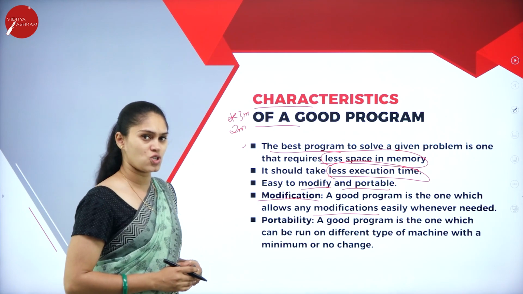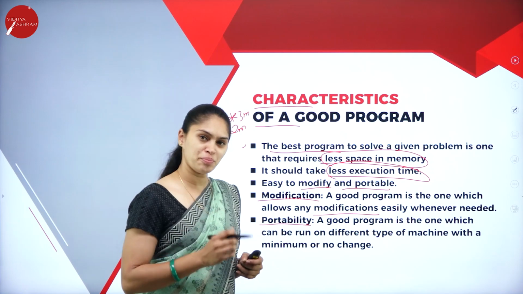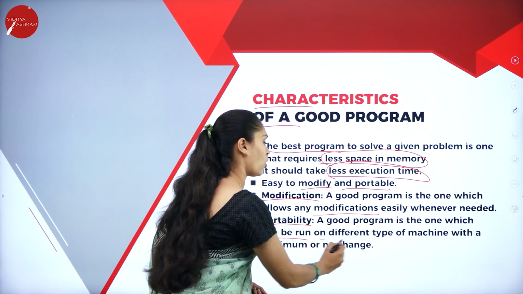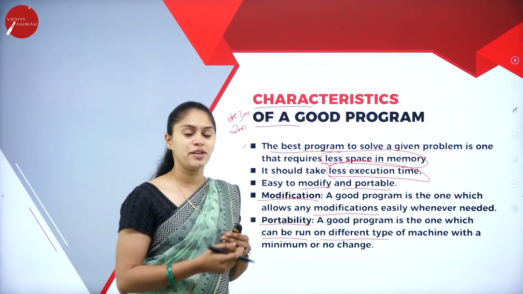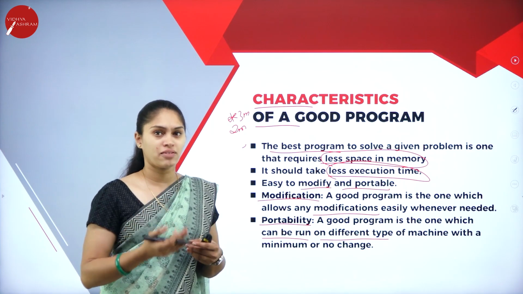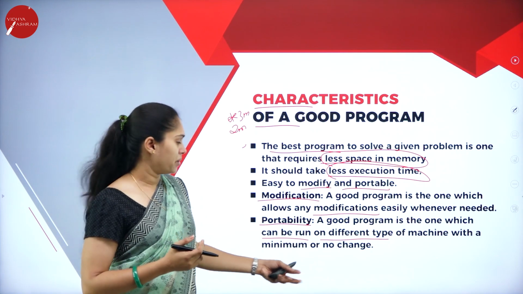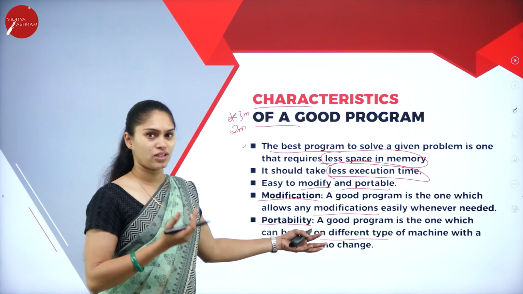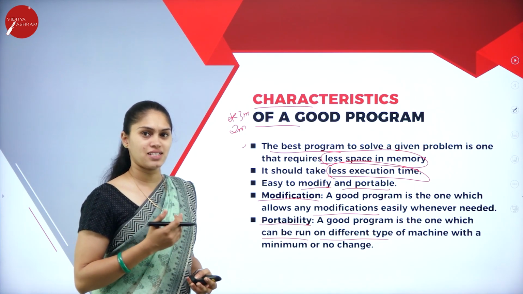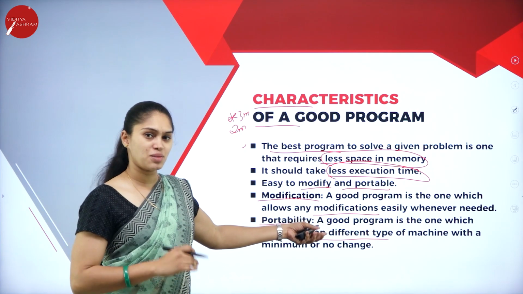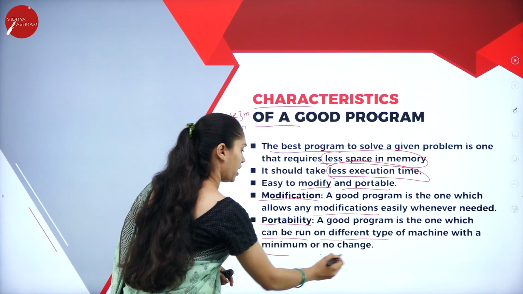That is modification. Then we have portability. A good program is one which can be run on different types of machines. As I discussed, it must be able to adapt its characteristics to the new environment. That means it must allow the user to modify the content, instruction, or statement written in the program, and it must be adapted to different types of machines with minimum or no change.